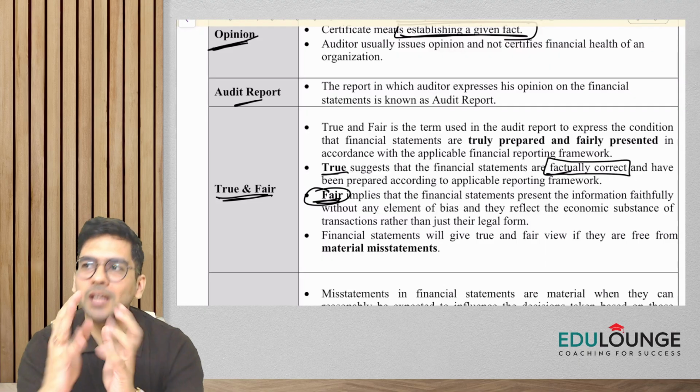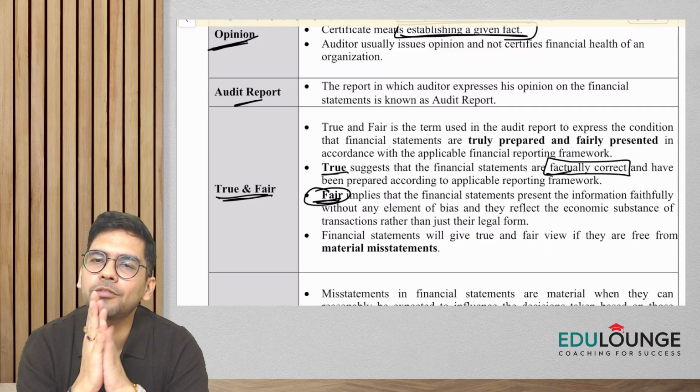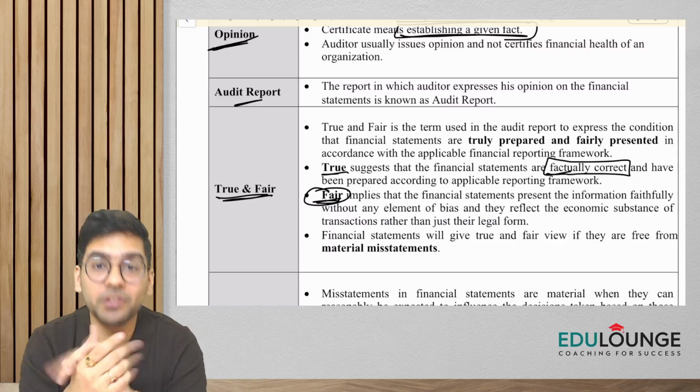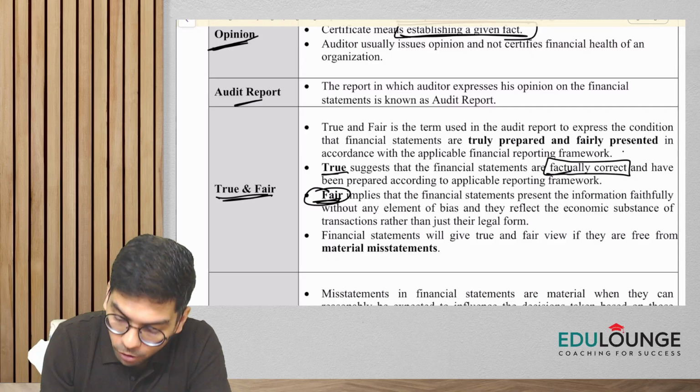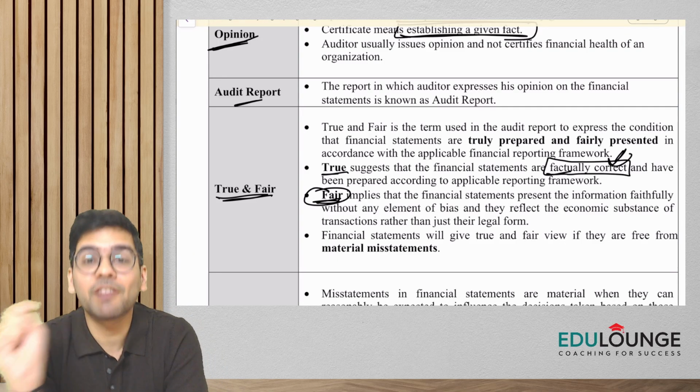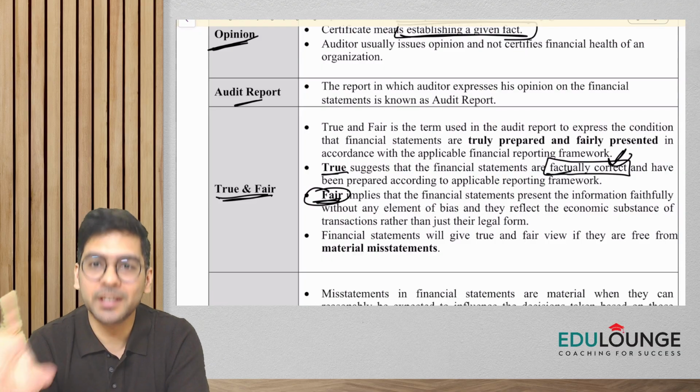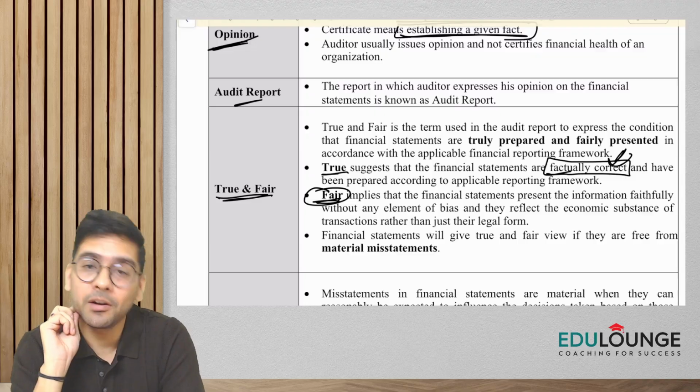But let's say, guys, they show the furniture and fixtures on the asset side, but the amount is 3 lakhs. That means they have not put the correct facts. So I cannot say here that the financial statements are giving a true and fair view.